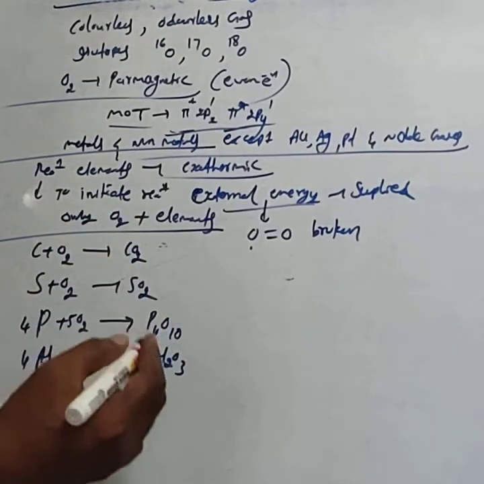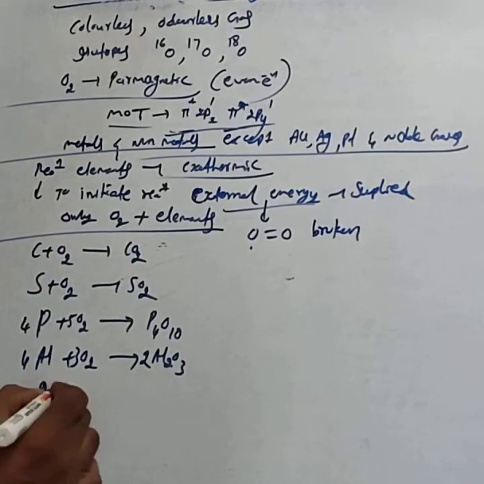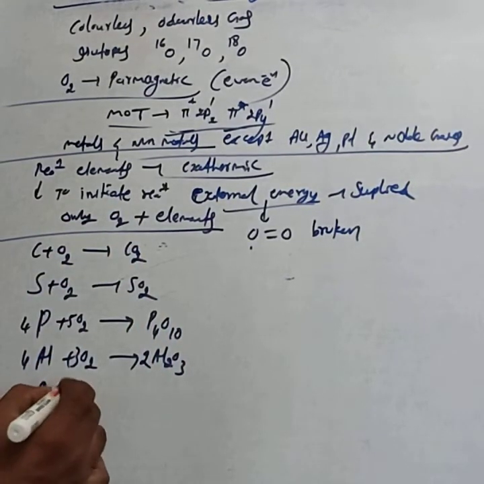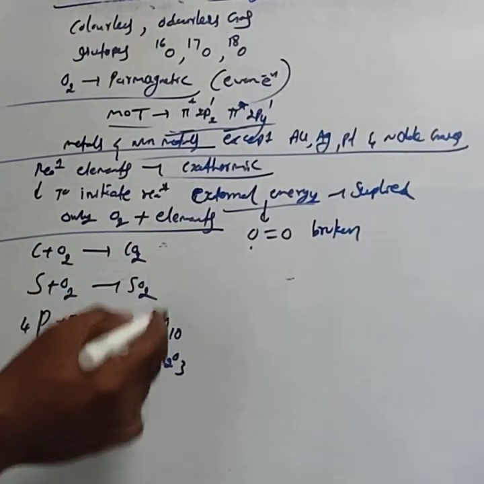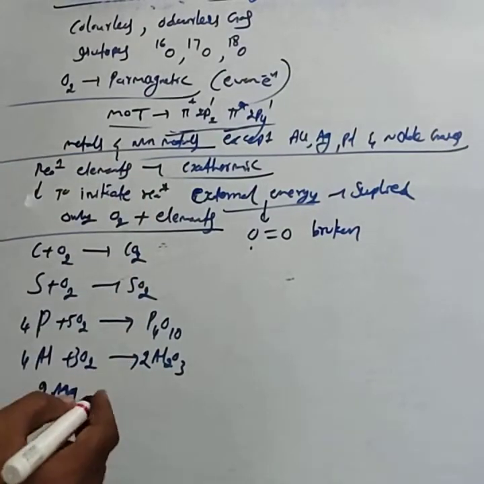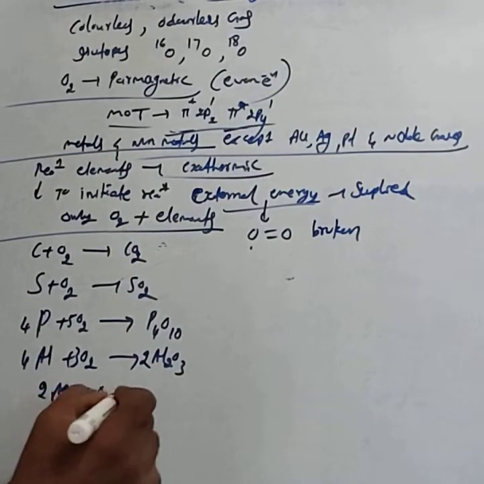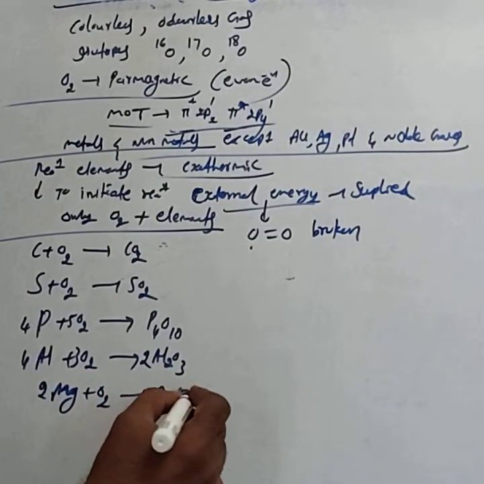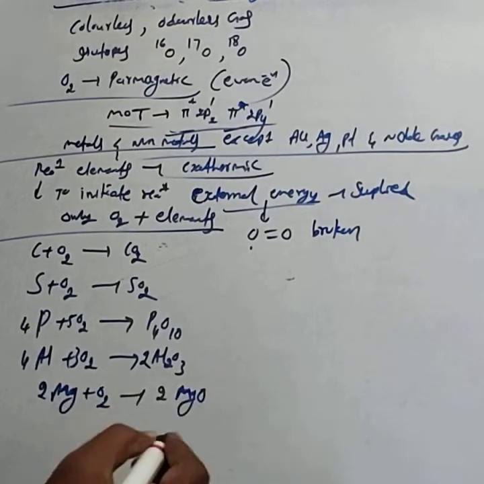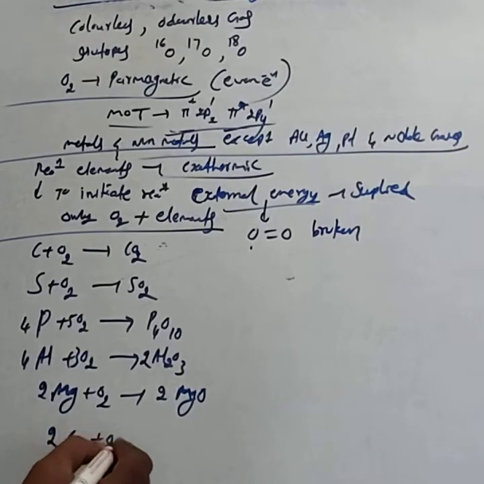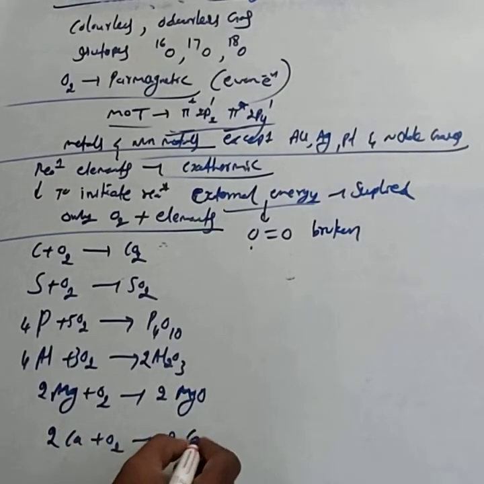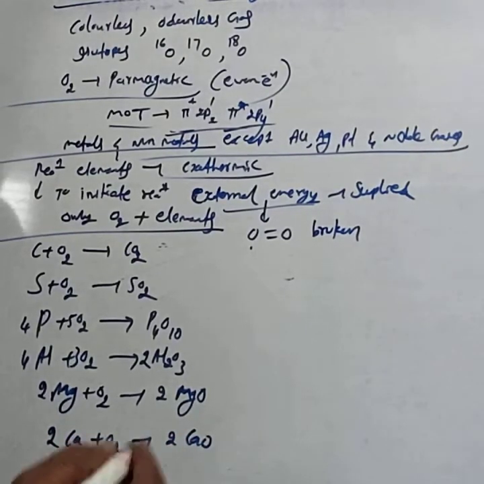These are all important for completing the equation. They only give the left hand side reactants, and we have to remember the products. 2Mg plus O2 gives 2MgO. Similarly, 2Ca plus O2 forms 2CaO.